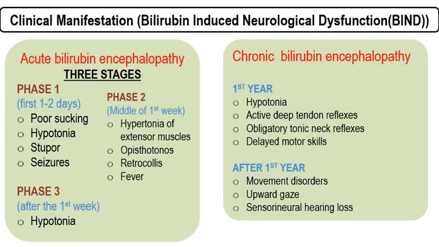So what are the clinical manifestations? Clinical manifestations generally depend on the part of the brain that is affected. If it is early exposure and the bilirubin level is not so high, then the damage is reversible.